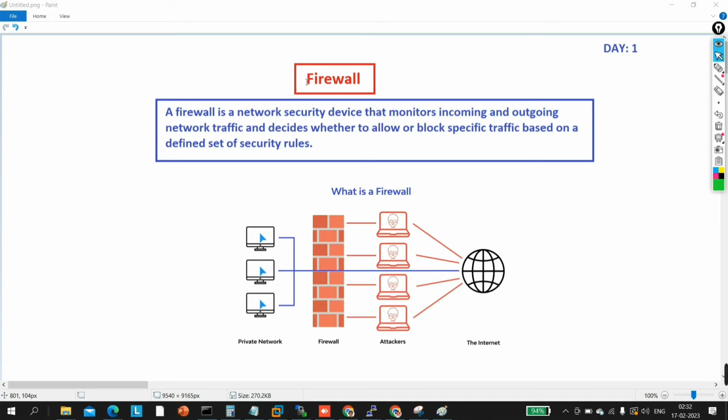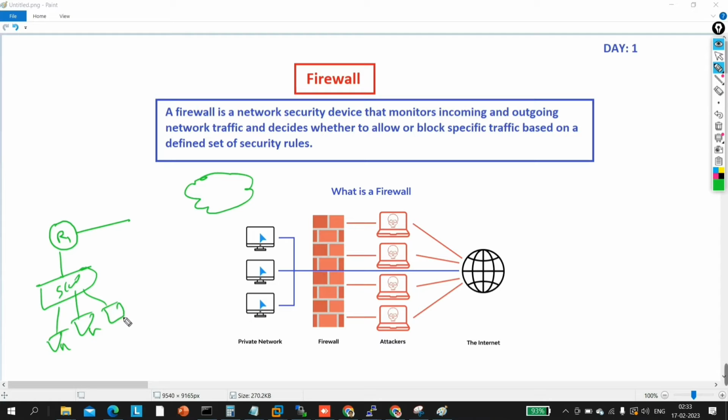Firewall is a device that is placed between trusted and untrusted network. Okay, between trusted and untrusted network. So understand what is trusted network and untrusted network. So see, suppose this is my router. Okay, this router is connected to internet. So here is internet. Fine. And here this router is connected with my switch, and this switch is connected to users. Here are some users. Fine.